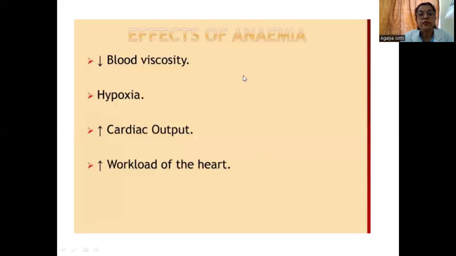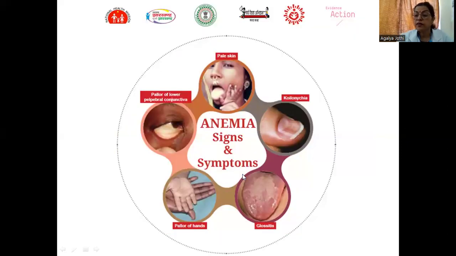What are the effects of anemia? Maybe because of decreased blood viscosity, maybe because of hypoxia, maybe because of increased cardiac output, or because of increased workload of the heart. The signs and symptoms of anemia, mainly pallor.